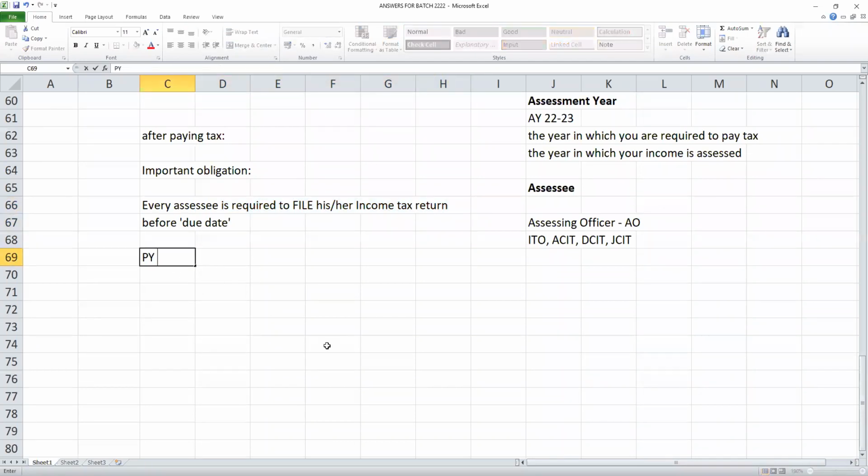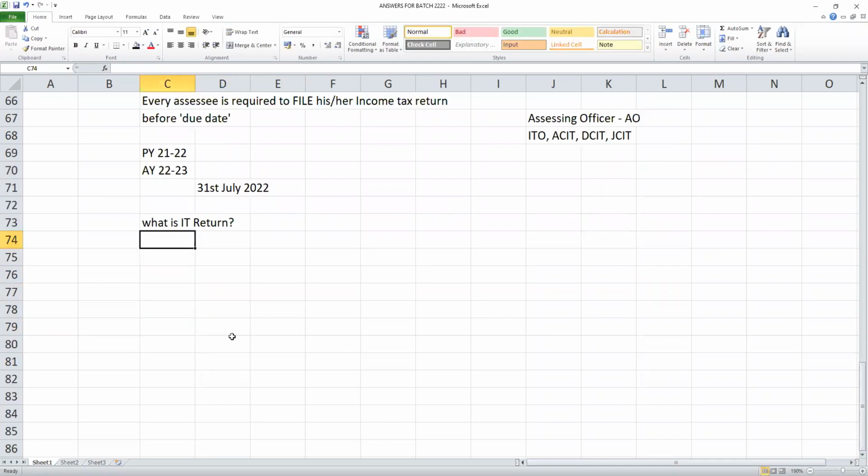For example, for previous year 21-22, assessment year 22-23, people are required to file the income tax return before 31st of July 2022. You have to file your return. What is an income tax return? What do you mean by income tax return? Sir, why do I have to file? See, an income tax return is a statement showing all your income details. You have paid your taxes, good, but you have to furnish information to the income tax department every year, showing what your income is and where you have earned it.